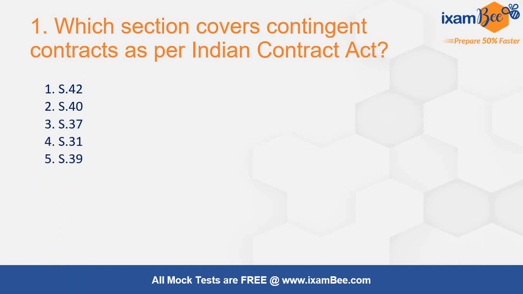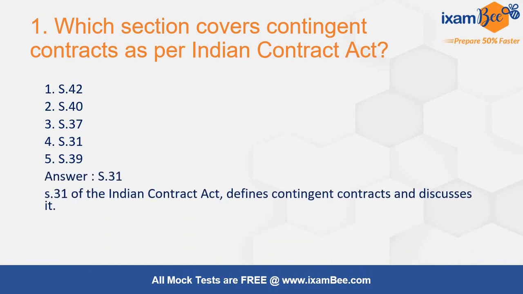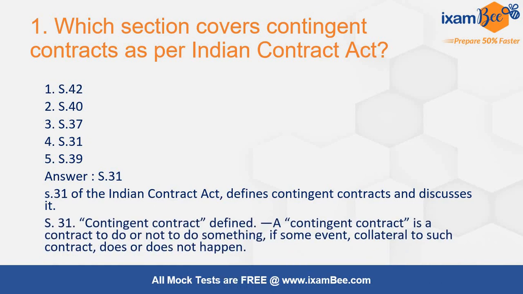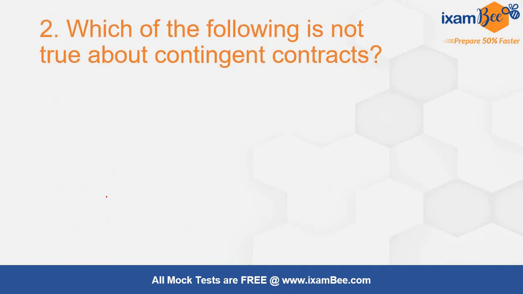And it is of course a direct question from a very important topic, that is contingent contract, section 31. Section 31 deals and defines contingent contracts. It says that a contingent contract is a contract to do or not to do something if some event collateral to such contract does or does not happen. कई बार आपको sections भी याद रखने होते हैं जो बहुत ही important topics हैं, वहां पर मैं आपको suggest करूंगी that you should remember it.